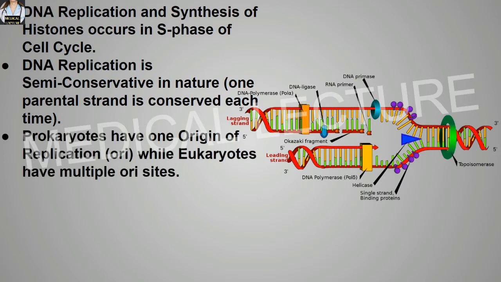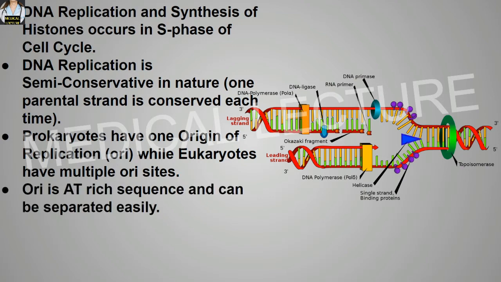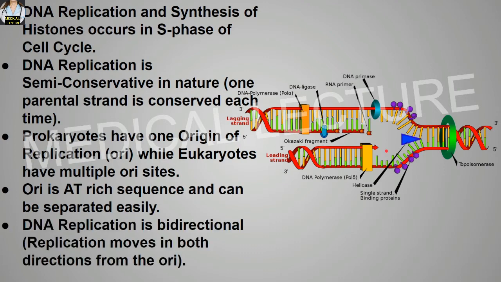Prokaryotes have one origin of replication known as the ORI, while eukaryotes have multiple ORI sites. The origin of replication is an AT-rich sequence and can be separated easily. DNA replication is bidirectional. What is ORI? ORI means the origin of replication. Suppose the replication actually started from here, so this location is known as the ORI. DNA replication is a bidirectional process in which the replication moves in both directions.